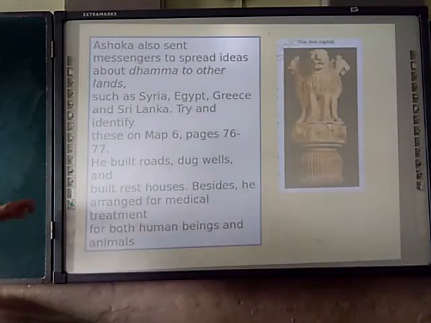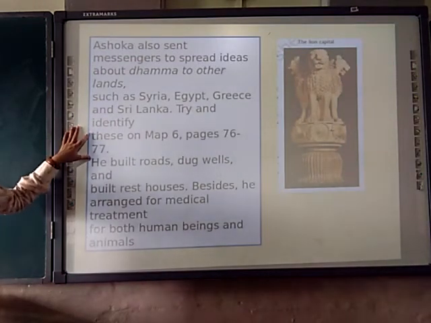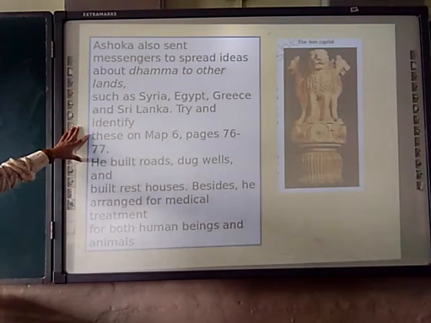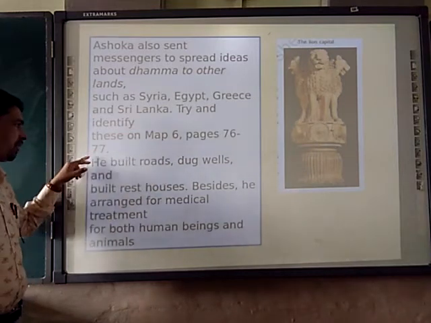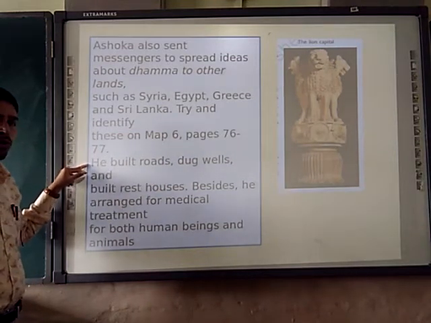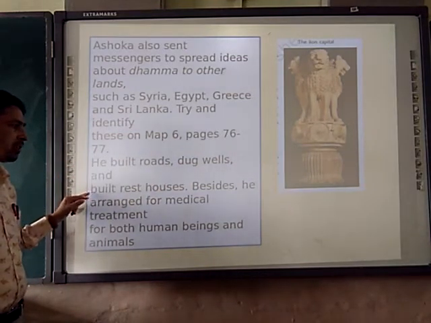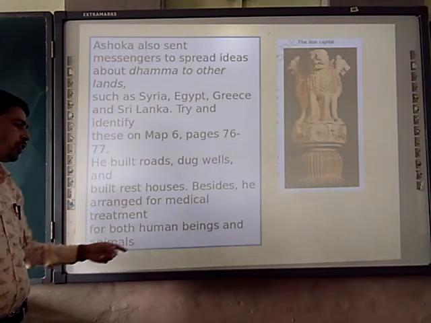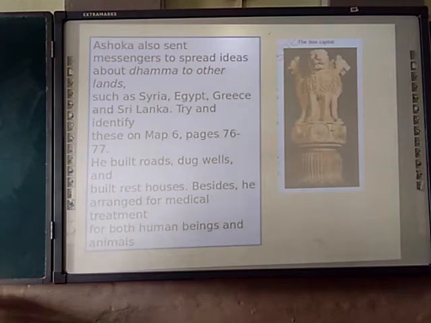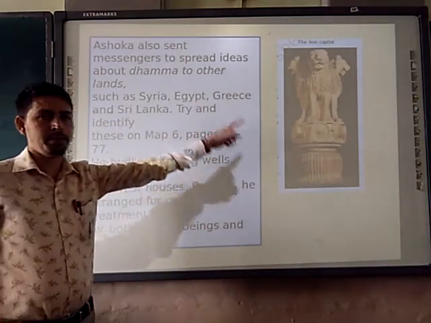Next, Ashoka also sent messengers to spread his ideas, Dhamma, to other lands such as Syria, Egypt, Greece, Sri Lanka, and this is for your homework. Try to identify these on the map number 6, page number 76-77. He built roads, dug wells and built rest houses beside them, and arranged medical treatment for both humans and animals. You can see the land capital.